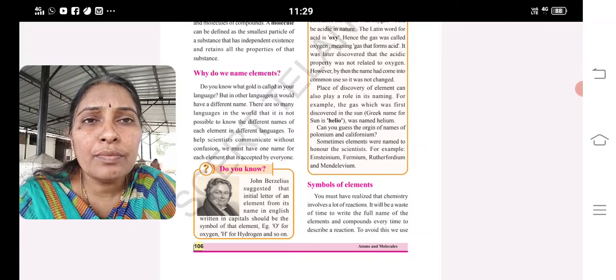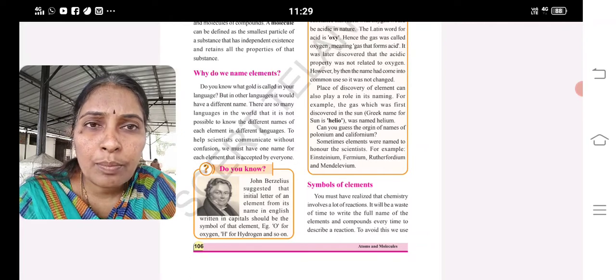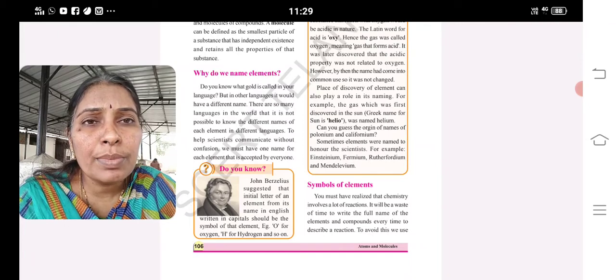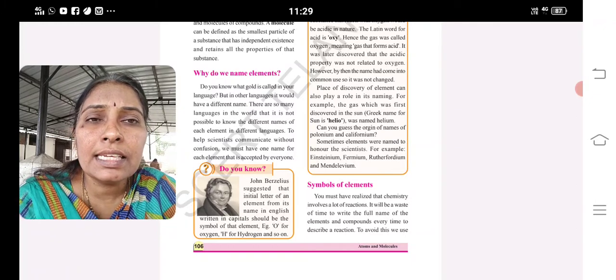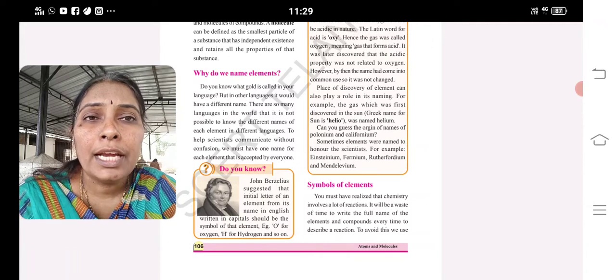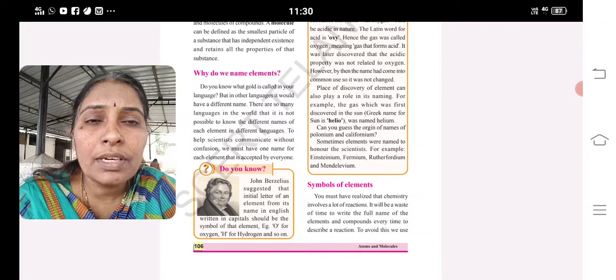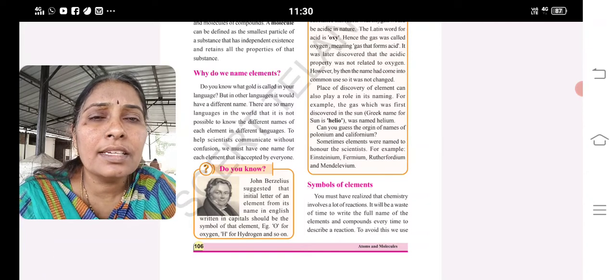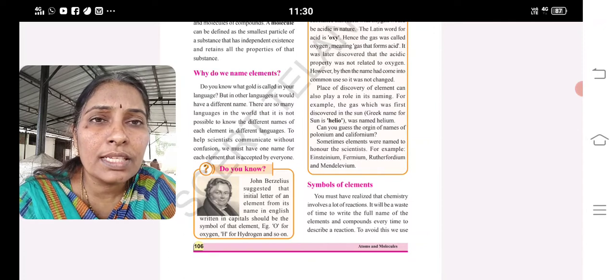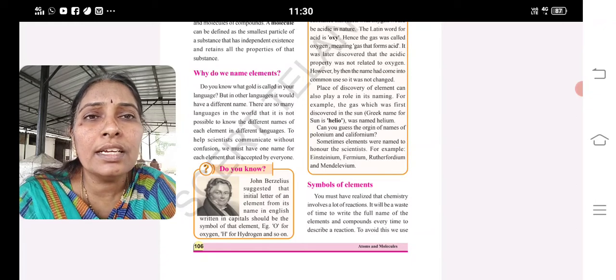In total internal reflection, mirages are also an example. Brilliance of a diamond. What is meant by brilliance? Brightness of a diamond. Why does the diamond shine more, ma'am? Because its critical angle is less. What is the critical angle? At a particular angle of incidence, the light ray, instead of going to the other medium, grazes at the interface. Grazing means it shines along the interface. Such a phenomenon is known as the critical angle. So the diamond has a less critical angle, due to that it shines more.